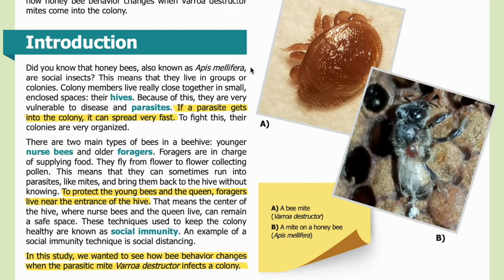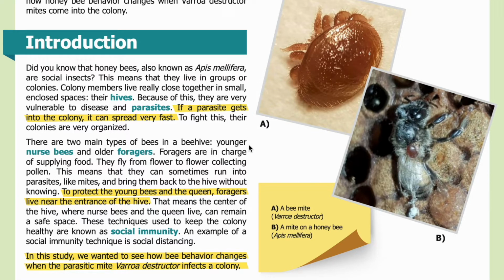Introduction. Did you know that honeybees, also known as Apis mellifera, are social insects? This means that they live in groups or colonies. Colony members live really close together in small enclosed spaces, their hives. Because of this, they are very vulnerable to disease and parasites. If a parasite gets into the colony, it can spread very fast. To fight this, their colonies are very organized.